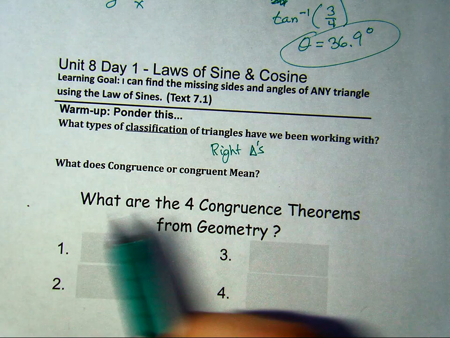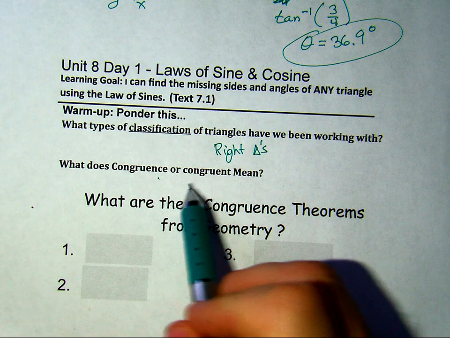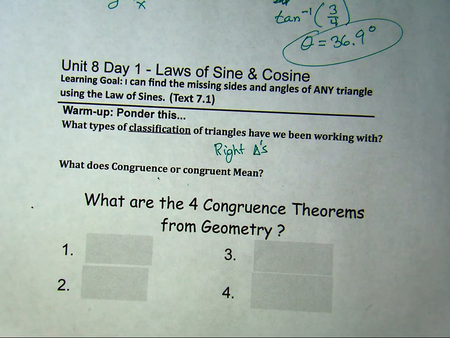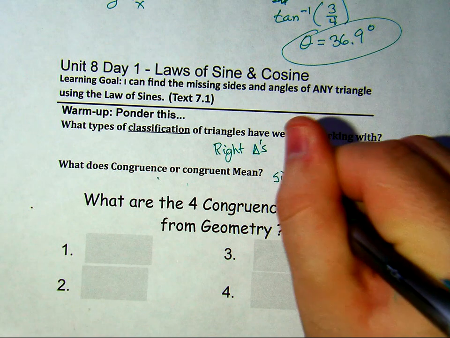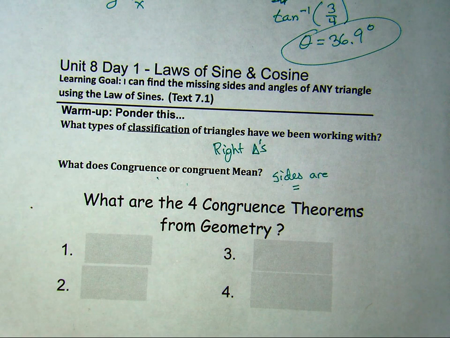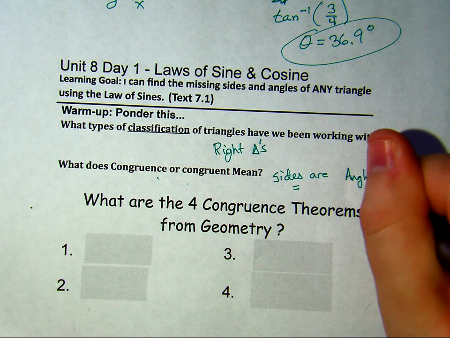Second thing that we want to recall is, what does congruence mean, or congruent? And we're just looking there to say that the sides are equal. So if we looked at two triangles and those sides were congruent, the two sides would be the same value. They would be equal. We can also say the angles are equal.